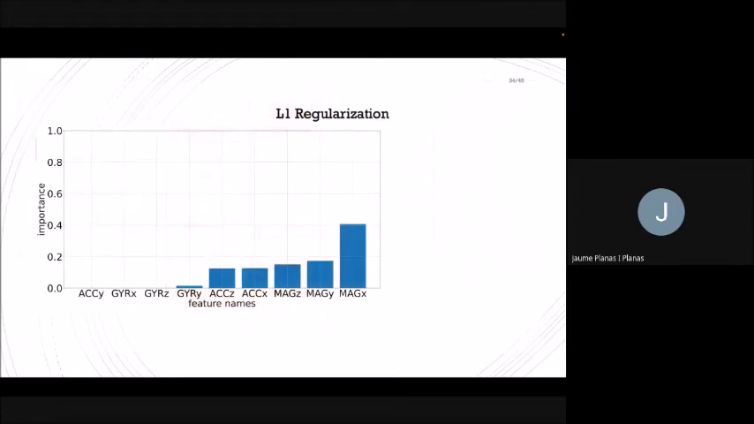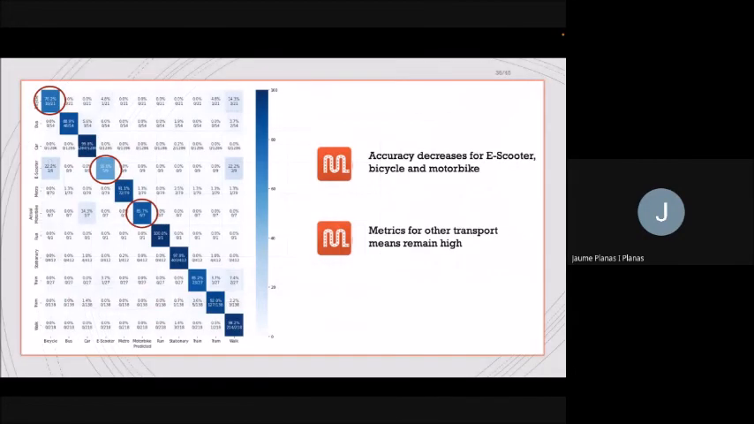To these features, we applied L1 regularization, and we obtained these results. As you can see, the features related to the magnetometer are the ones that actually have the most important role in the classification, whereas others, such as the y-axis of the accelerometer and the x and z axis of the gyroscope, have a much less important role. So we asked ourselves, okay, can we eliminate these less informative features? And we did so. And these were the results.